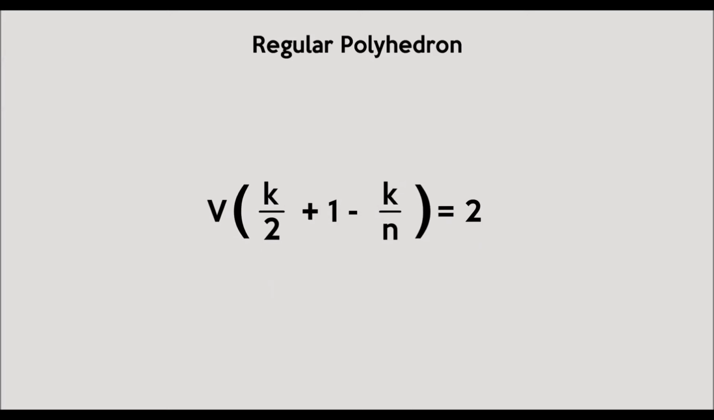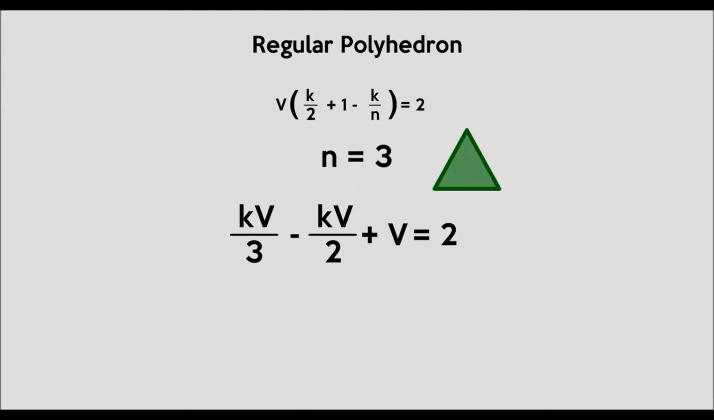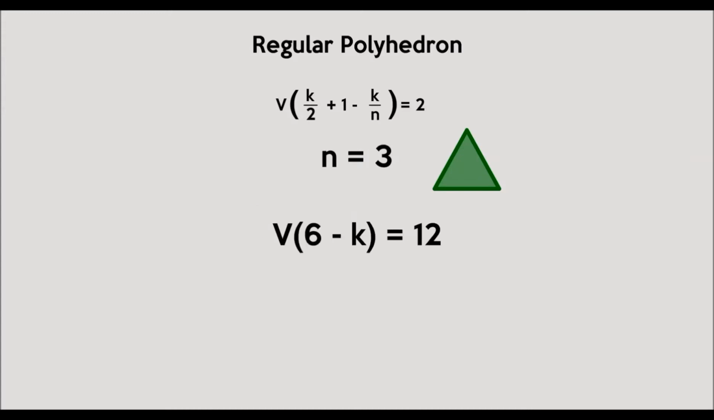working this out seems incredibly complicated, but there are some things to keep in mind to make it easier. We know that the variables must be positive integers, such that the number of vertices is greater than or equal to 4, k is greater than or equal to 3, and n is greater than or equal to 3. We can approach this by working through with different values of n, as well as demonstrating with the angles at each point. When n equals 3 for equilateral triangles, the formula changes, which, by rearranging, comes to 6 minus k multiplied by v equals 12.